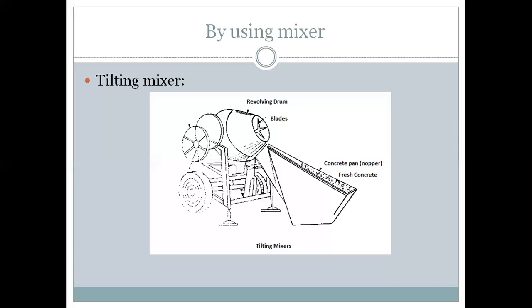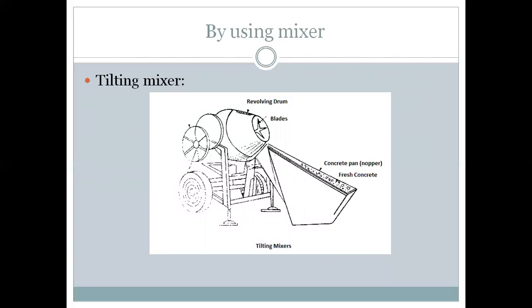Next, that is by using the mixer. Mixers are used when a large quantity of concrete is required, and the mixers are useful because they mix the concrete uniformly, and once the ingredients are proportioned, the mixing continues till the end of the batch.